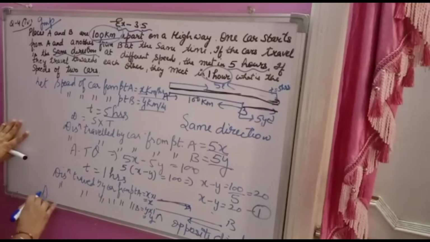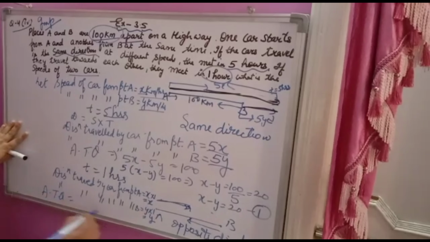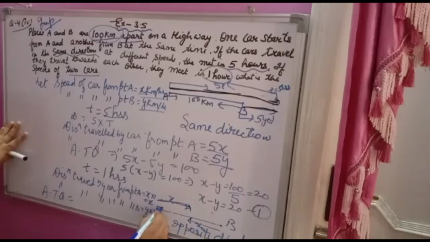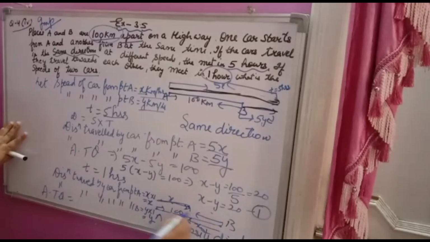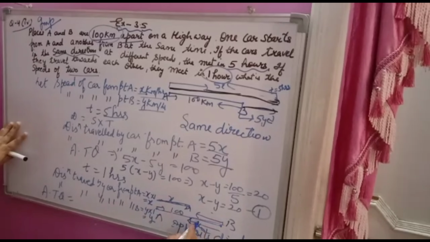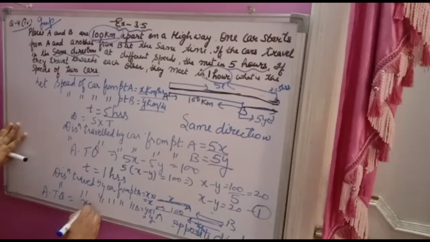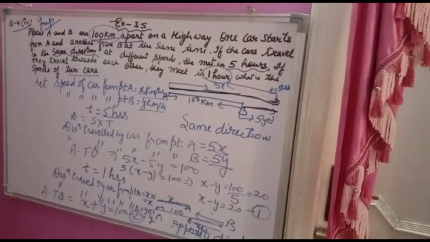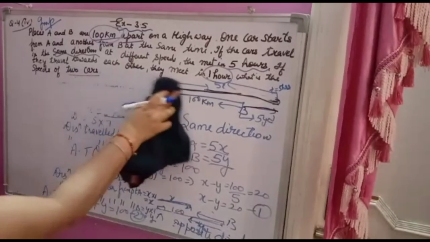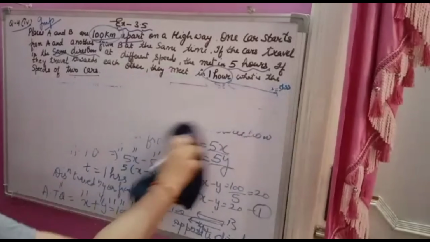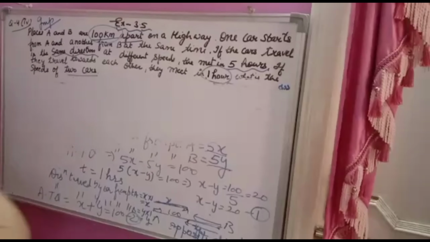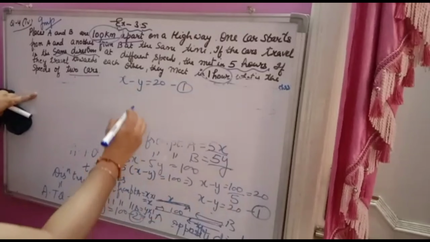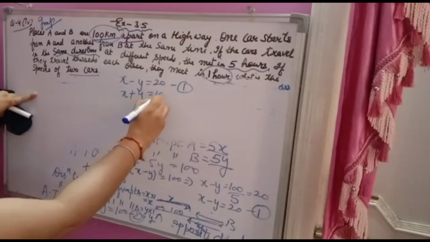Now according to the question, this much distance is x, this much is y, total is 100, that means x plus y is equal to 100. This is the second equation. So two equations came. First one is x minus y is equal to 20. Second is x plus y is equal to 100.